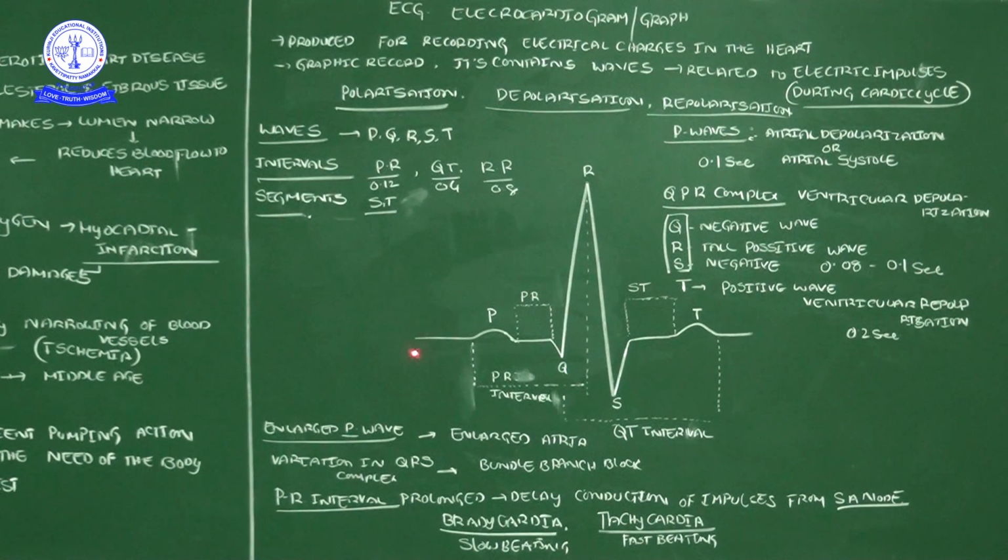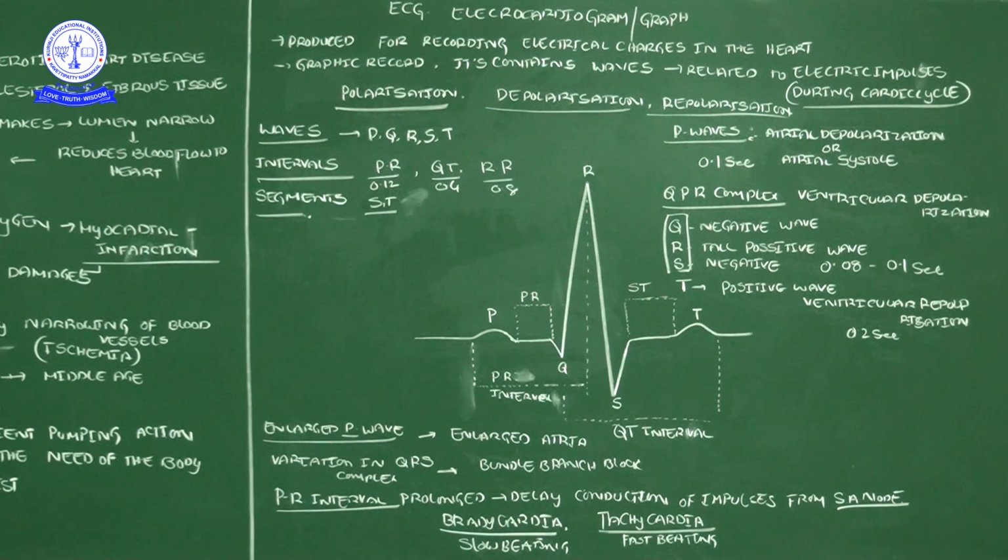When they fix the electrodes to the patient, the electrodes receive the electric information, which is shown as an image on the computer, and simultaneously a printout is provided. That graph contains the P wave, then Q wave, R wave, S wave, and T. So P, Q, R, S, T are the different waves we can find in the electrocardiograph.